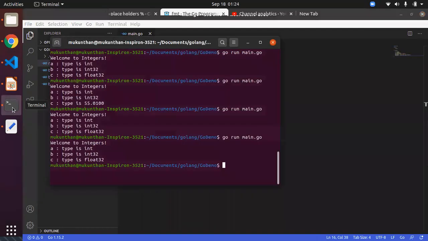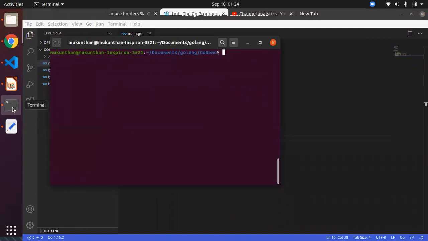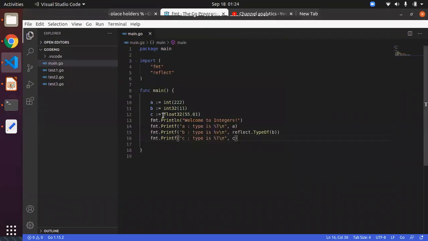Let's execute and see. And here you can see type is int 32, float 32. So that means it is coming correctly, int 32 and float 32. So in this way, if it is just a display format, you can use the %T, or if you are going to analyze or make some logical conditions, that time you can use the reflect module.